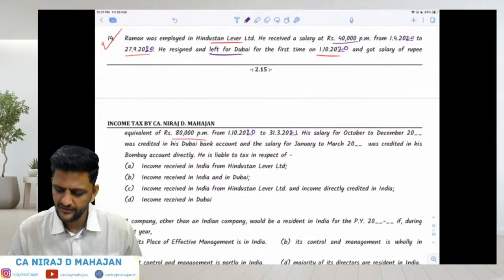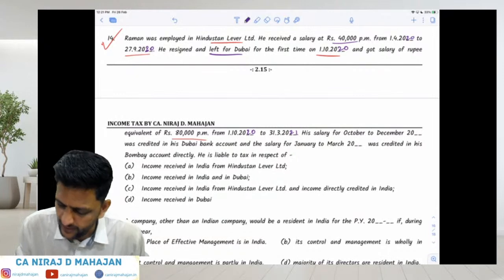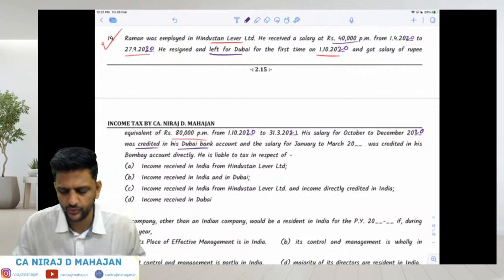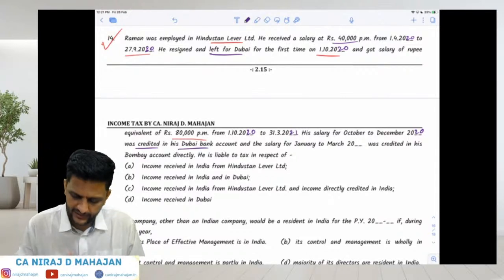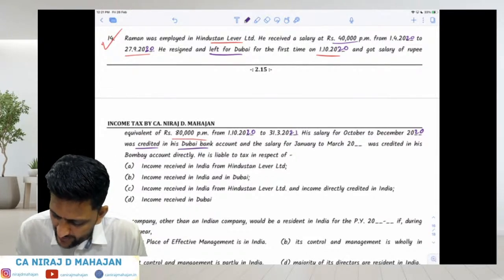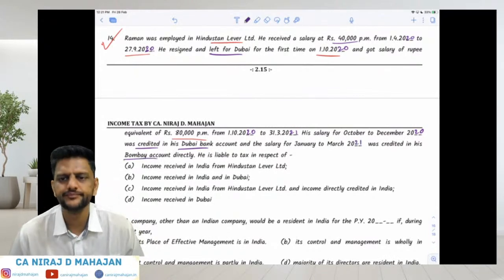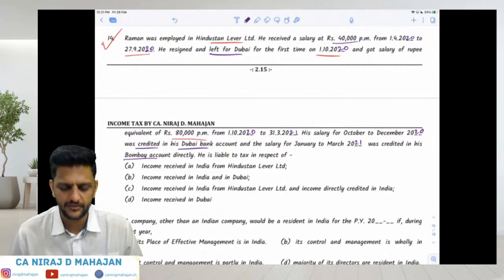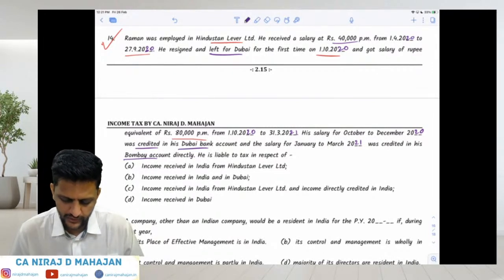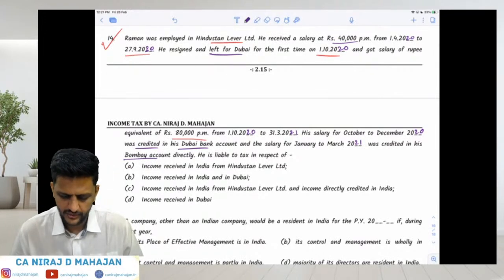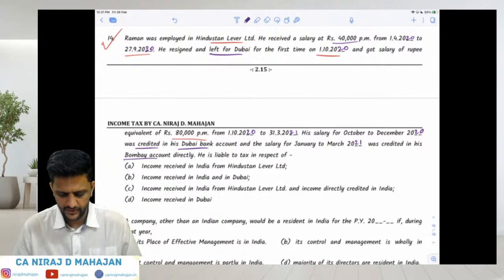Now pay attention. For October to December 20, 3 months salary was credited in his Dubai bank account. And the salary for January to March 21 was credited in his Mumbai bank account directly. He is liable to tax for which income? Income received in India from HUL, income received in India and in Dubai, income directly credited in India, or income received in Dubai only.